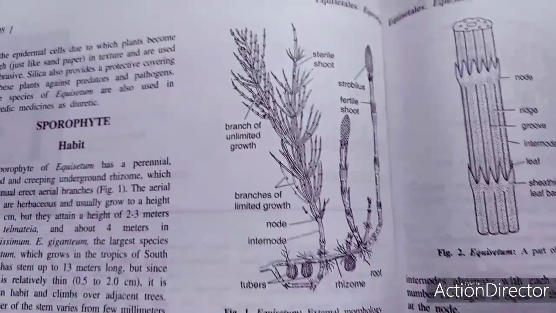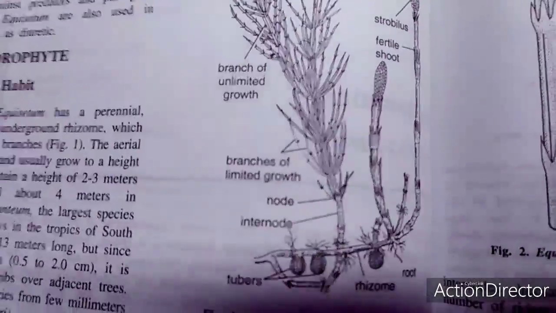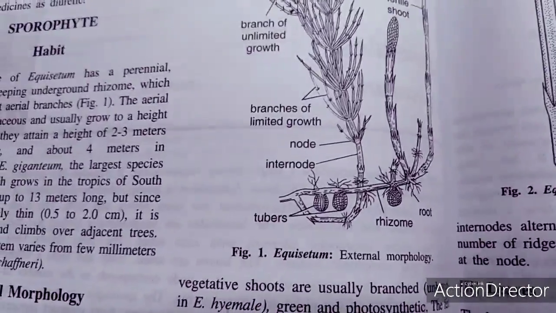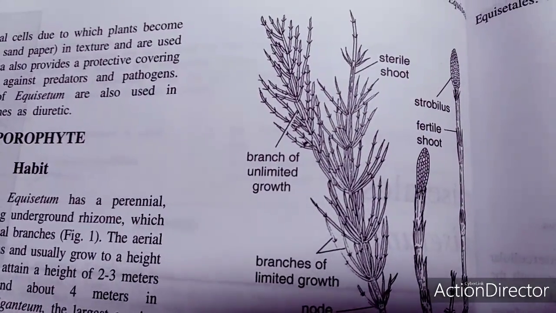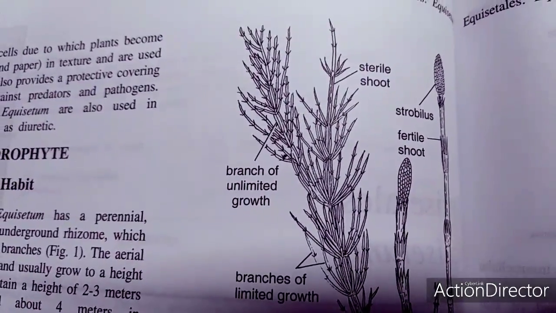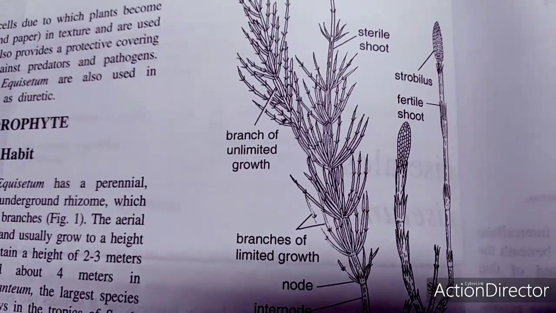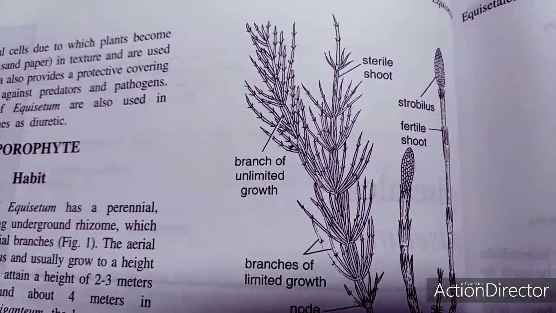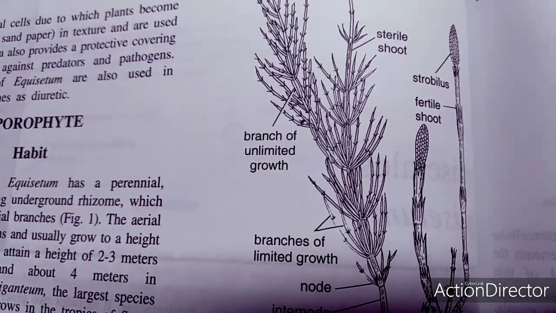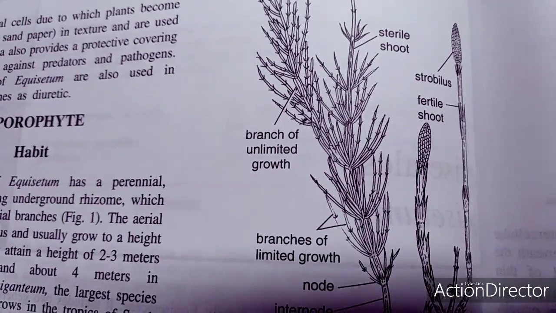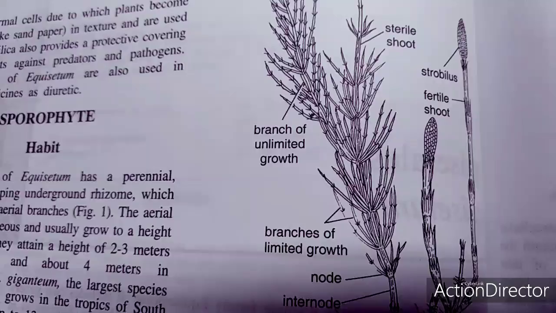Externally, this is a structure. You can find it in the picture. This is the external morphology, and in external morphology you can see the strobilus at the tip. There is a fertile branch, and there are sterile branches also. There are two types of branches: the limited growth as well as the unlimited growth.